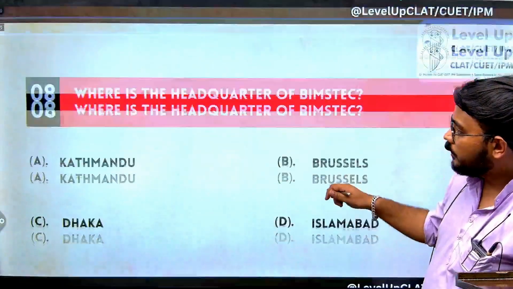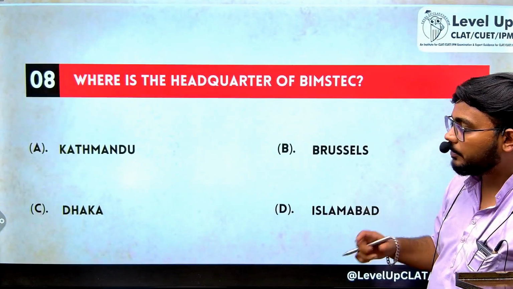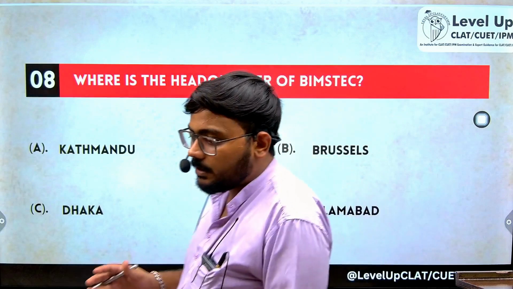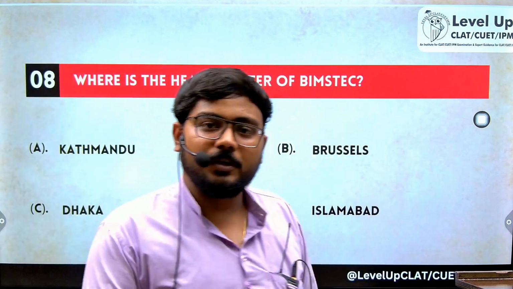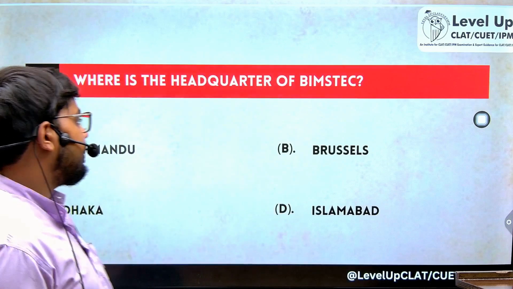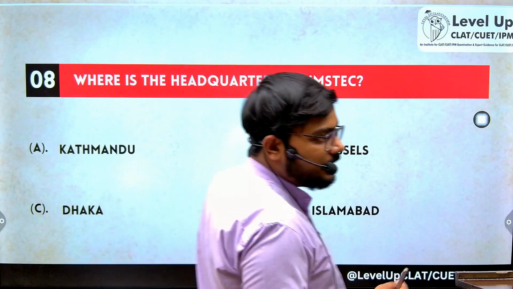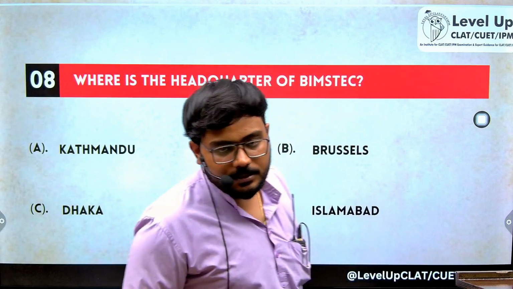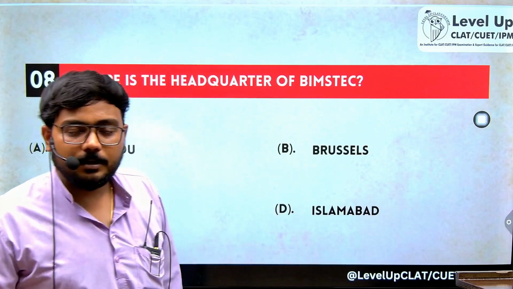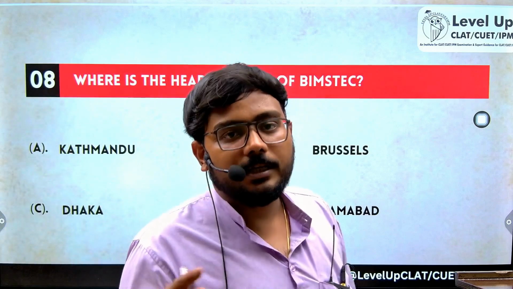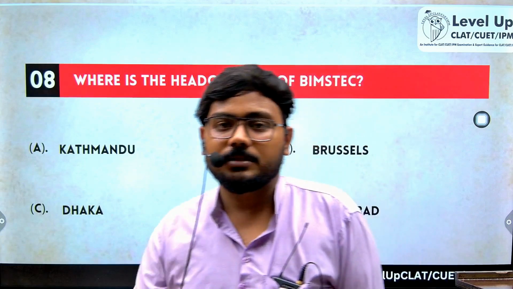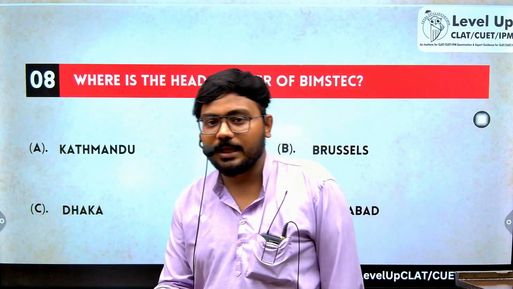And now coming on to the next question, where is the headquarters of BIMSTEC? Now BIMSTEC is an organization which includes countries around the Bay of Bengal. BIMSTEC stands for Bay of Bengal Initiative for Multi-Sectoral Technical and Economic Cooperation. So it includes all those countries that share a border with the Bay of Bengal, including Nepal and Bhutan, since both of these also have access to the Bay of Bengal through Calcutta.